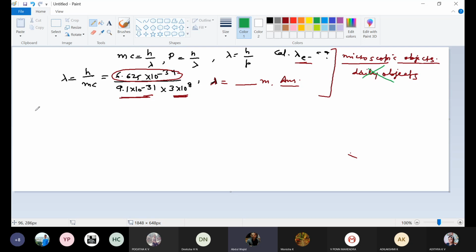Now, significance of de Broglie's concept.